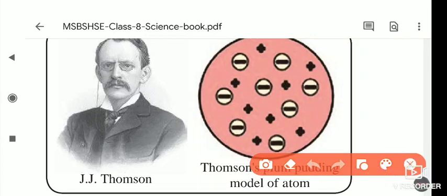Otherwise he compared it with the watermelon, how the seeds are present inside the watermelon. These seeds are the negative particles, and the edible part, that red part, is what? It is the positive particle, he said.